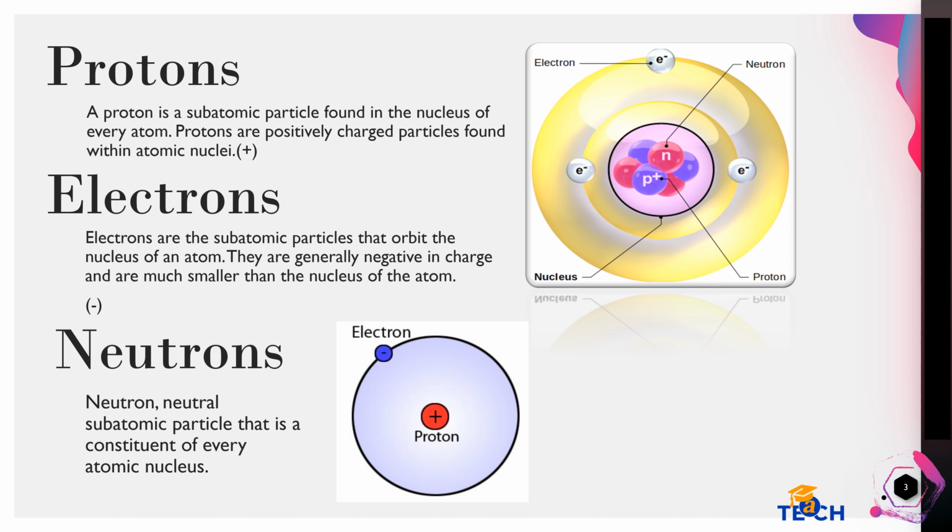Electrons are the subatomic particles that orbit the nucleus of an atom. They are generally negative in charge and are much smaller than the nucleus of the atom. And lastly, the neutron, a neutral subatomic particle that is a constituent of every atomic nucleus.